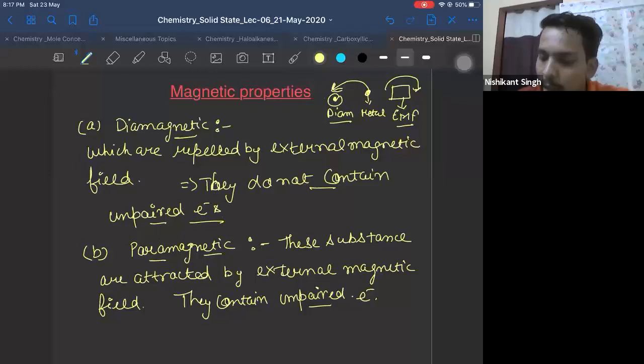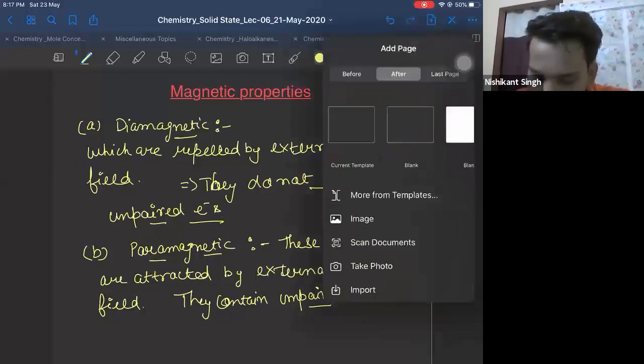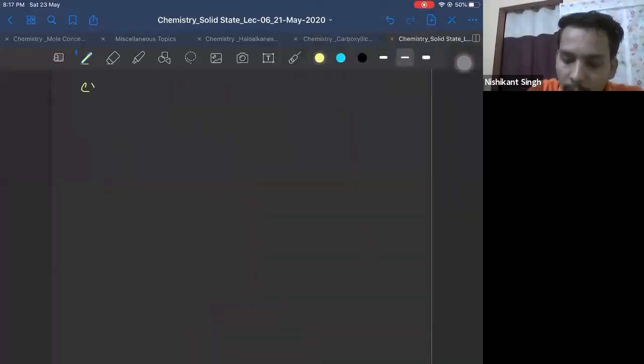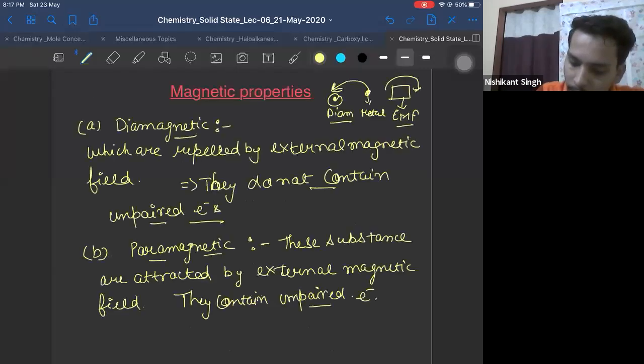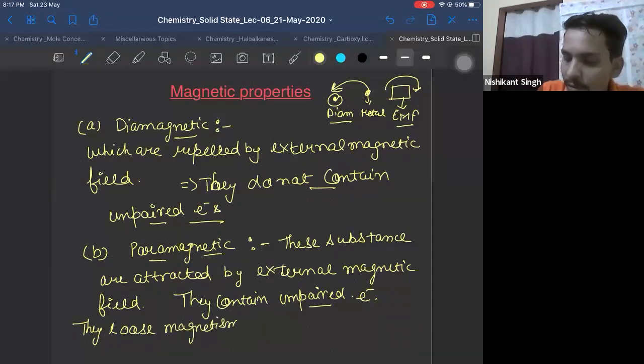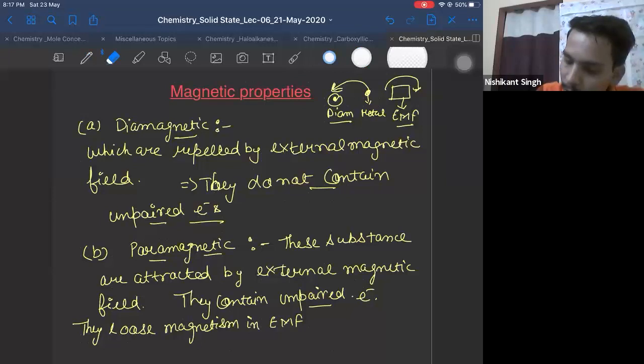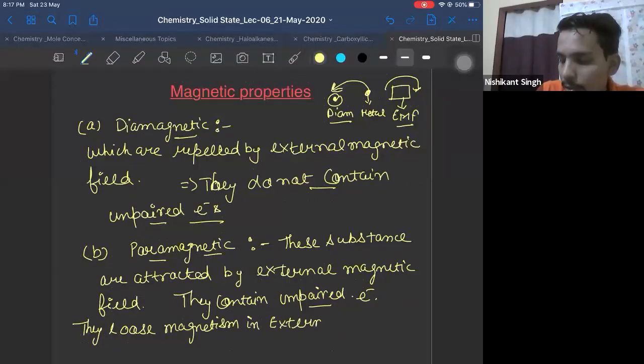Okay? Now, one more thing about this. They lose magnetism if the external magnetic field, you will consider it to be EMF only, is removed.